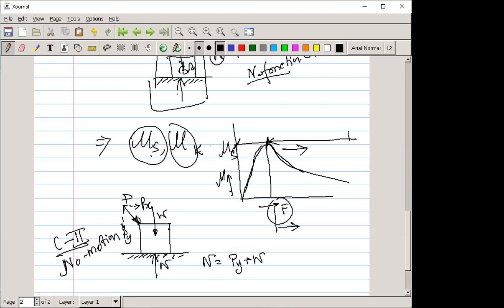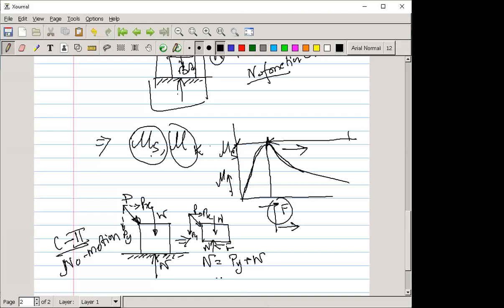As these are the surfaces, there is friction, so we can write the free body diagram like this. This is your friction force, this is your normal, this is its own weight, and this is your P, with Py and Px.